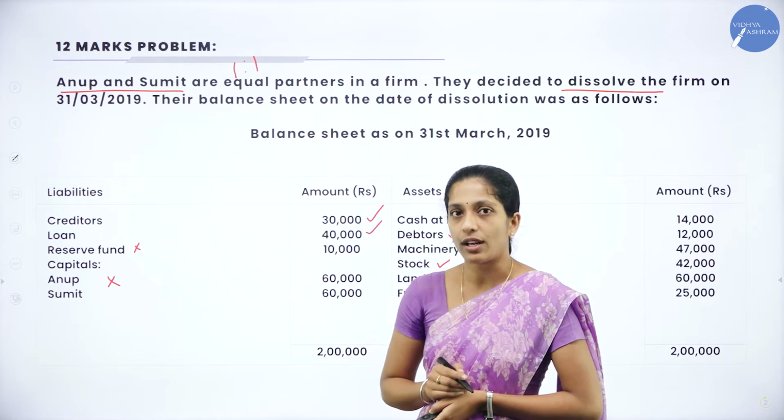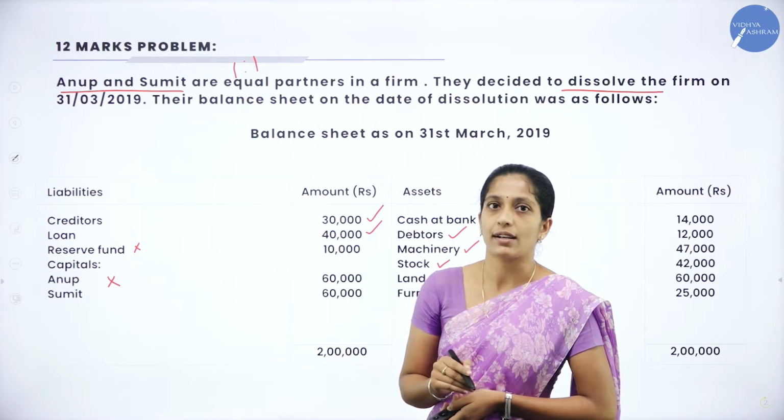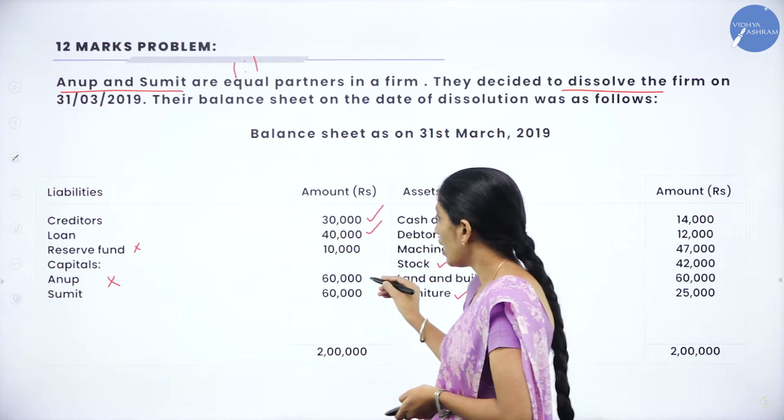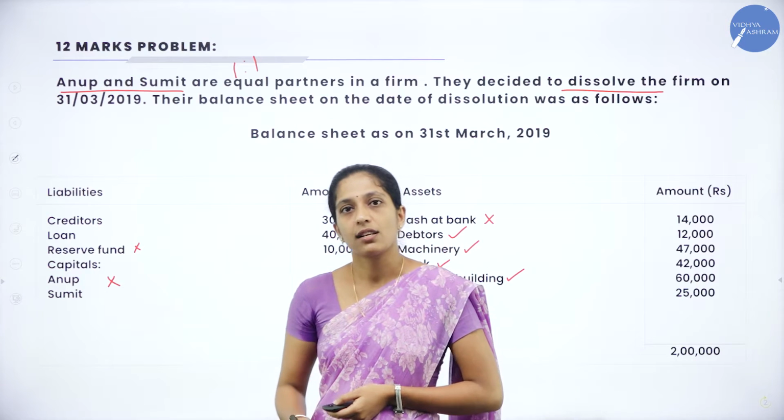To balance brought down in your credit side of your partners capital account. So how do you record? Anup 60,000 and Sumit 60,000.